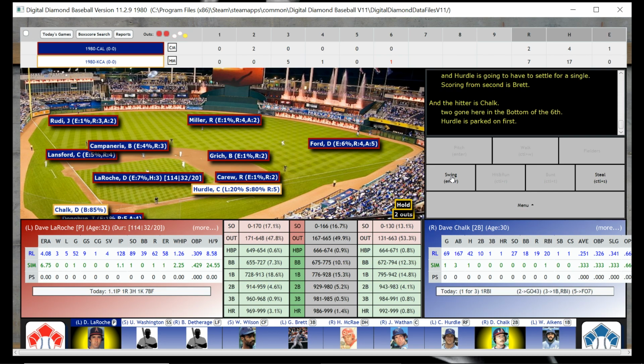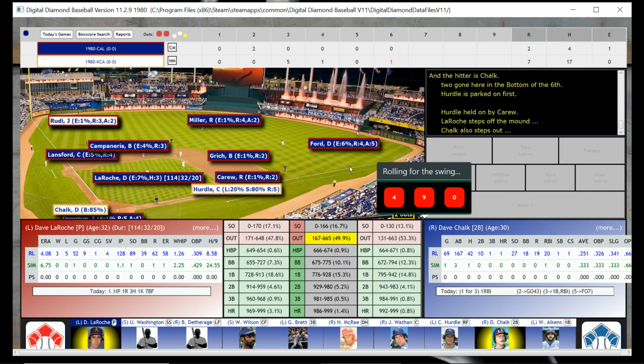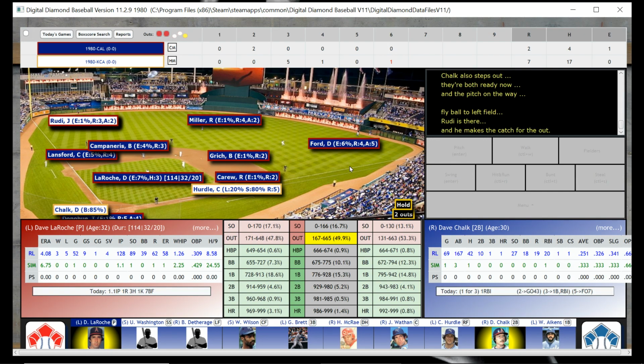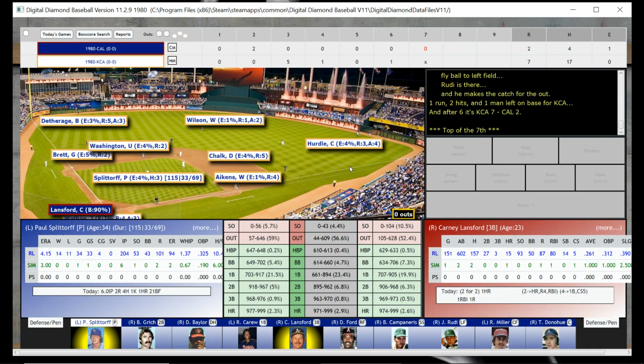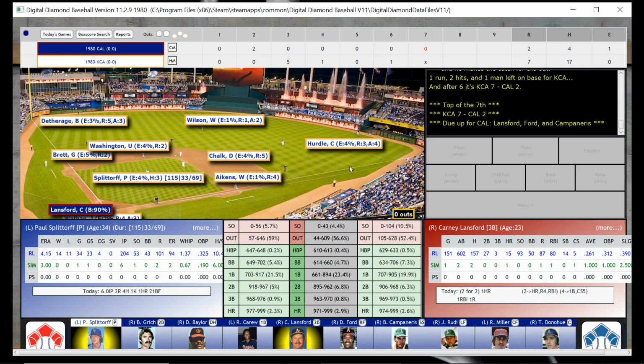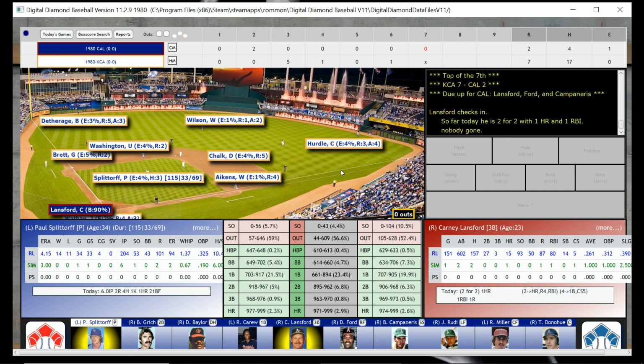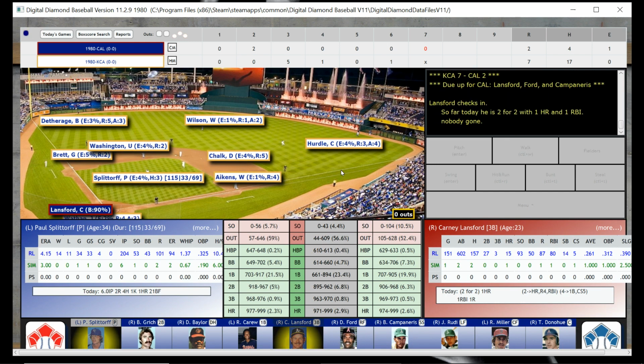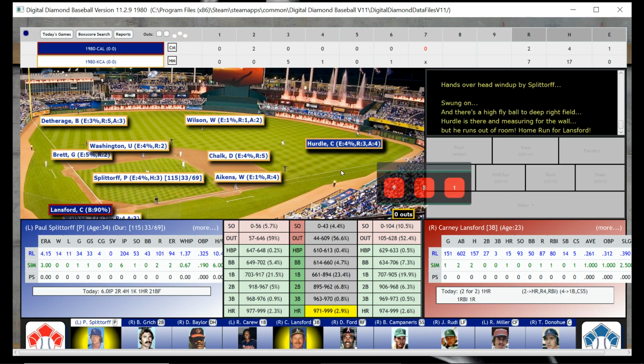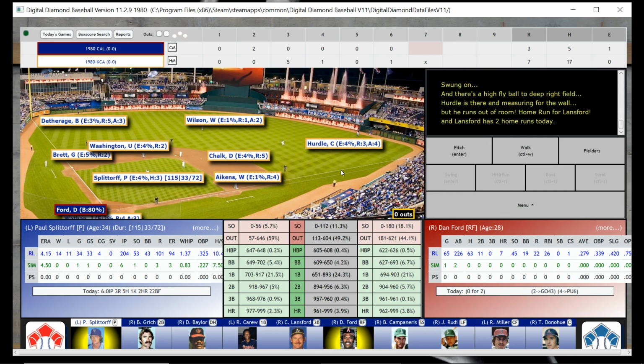And Dave Chalk is the batter. This was a great Kansas City team, let me tell you. But we're out for the third out of the inning. We're going back into the field. I'm sending Splittorff back out there in the top of the seventh with Carney Lansford up, and we will pitch to him. Lansford hit only .261 this particular year. Not a good year for him, but he jacks one. Is that a home run? It is. He jacks it out.